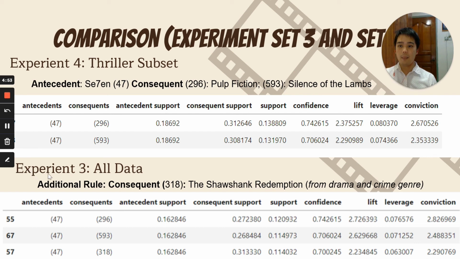But if we implement in experiment set 3, it can generate additional rule, which is movie ID 318, which is the Shawshank Redemption. The movie is not belongs to thriller subset, but it belongs from drama and crime genre.